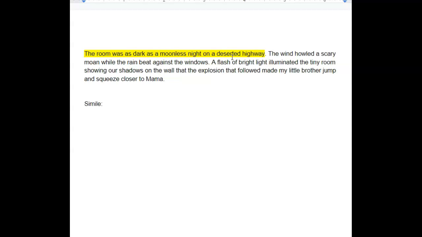A highway is a road, and a lot of times roads do not have any kind of light to light them up. And if it's moonless, which means there's no moon, just think how dark that is. If you're walking out on the highway at night with no moon and nothing else lighting the highway, it's pretty dark. So these people are in a room that's really dark.